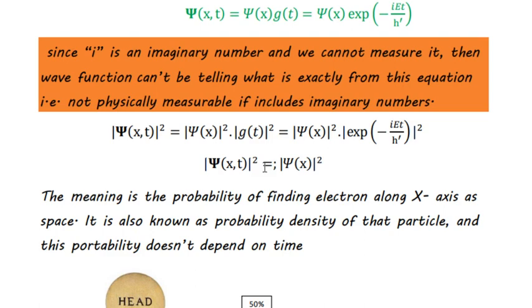So this has to be proven mathematically and physically, and this is what we have proven here: the probability density of finding the electron doesn't depend on time. It's not a function of time. It's only a function of the position. And this goes back to the beginning of the title of today's class, where we noted that we are going to talk about the wave function, which is a function of two variables and only one variable.